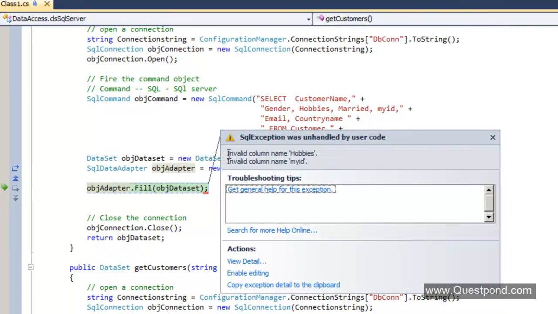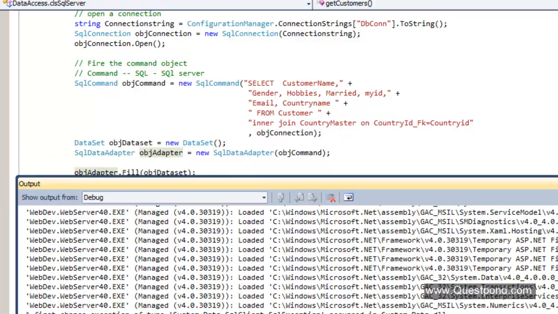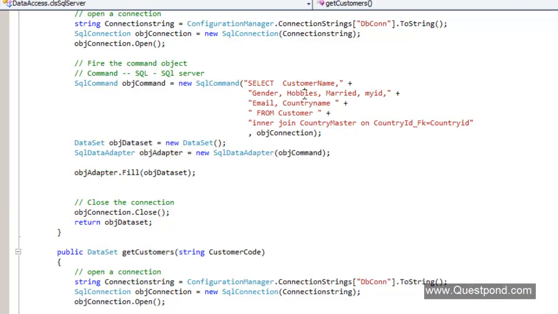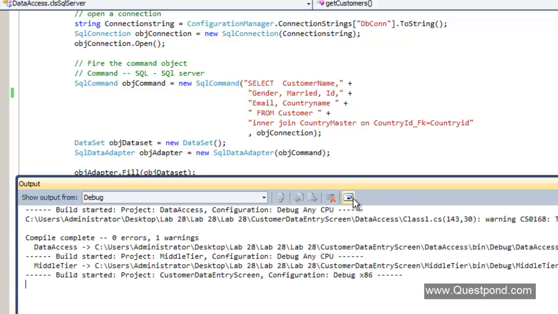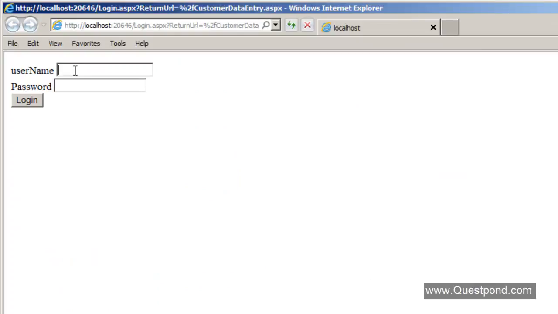It is saying invalid column name hobbies and invalid column name my ID, and that is right. We have removed the hobbies field, and we have changed this my ID field to ID, right? So let's go ahead and fix this first. I'll stop this application for now, remove this hobbies field from here, and change this my ID to ID, and let me run the application again. So we'll fix the application issues, run it, fix it, run it. Okay, so I'm running it again. There, the application is running.